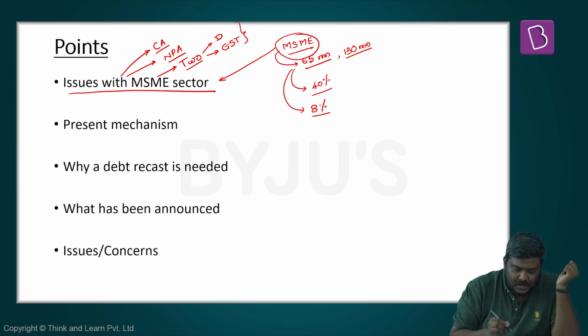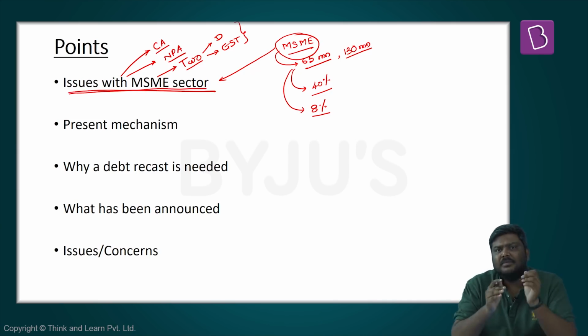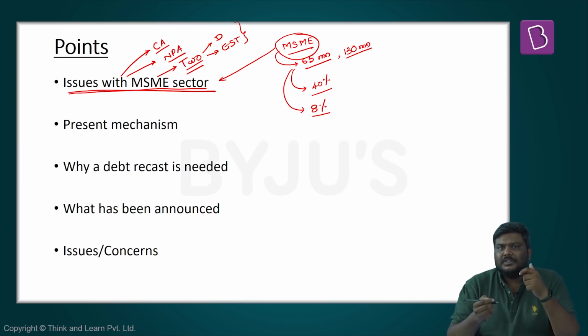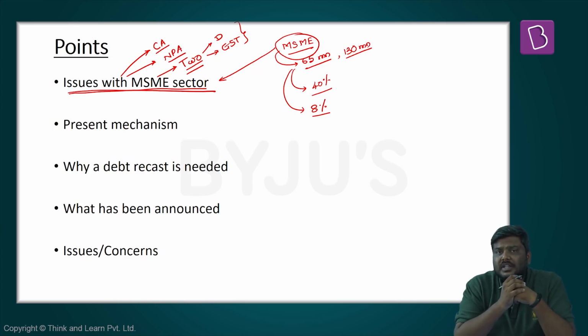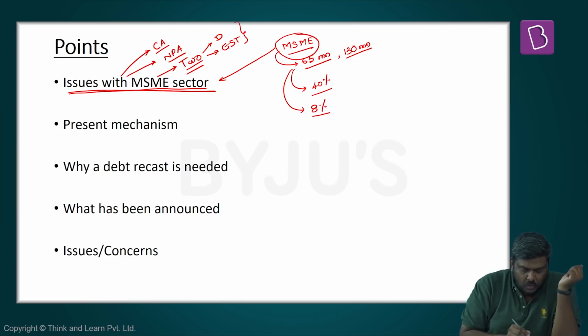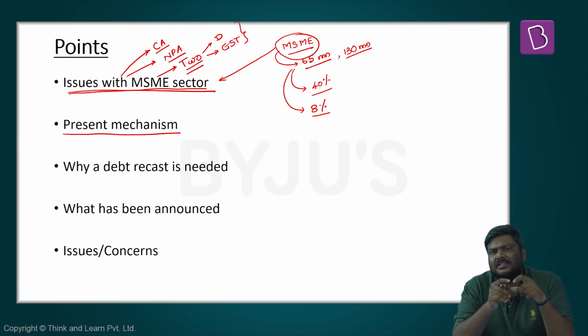Apart from this, there are various other issues which are plaguing the MSME sector. But please understand this: because of these disruptions caused in the MSME sector, the government of India, for the last couple of months, has been demanding that there has to be a debt recast for this sector. Now, what is the present mechanism if there is a non-performing asset in the MSME sector? What is the present mechanism which is followed?